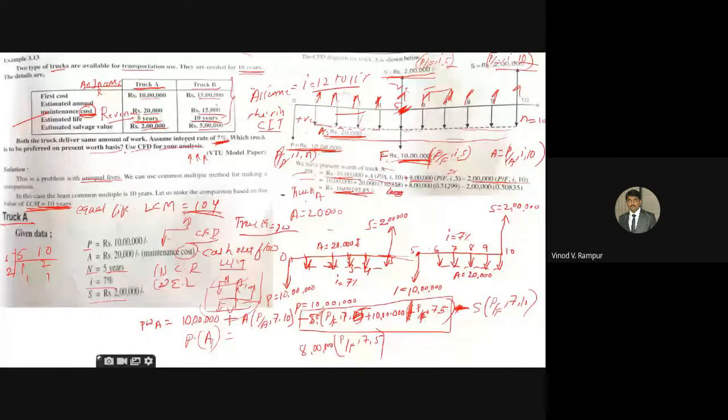Now in this problem they gave unequal lives, 5 and 10 years. Now you have to find the LCM, which is 10 years. For truck A, we are going to draw two cash flow diagrams, 1 and 2, then join both cash flow diagrams end to end. Now we have to write down the equation for this common cash flow diagram. Clear?